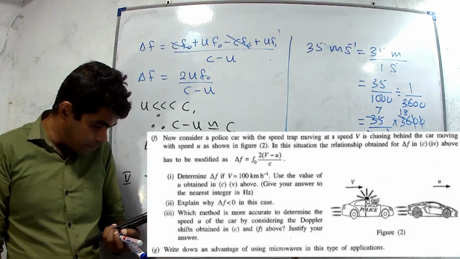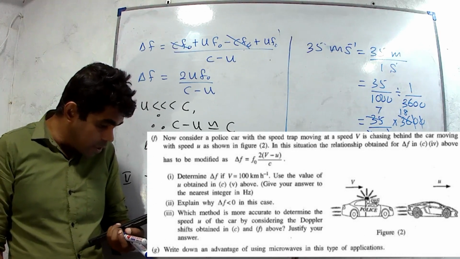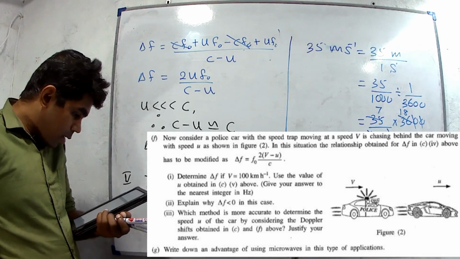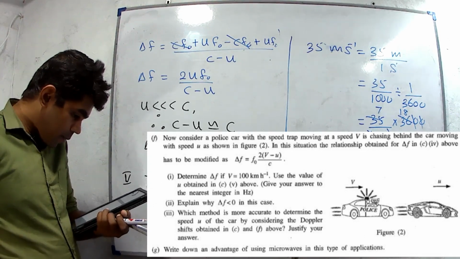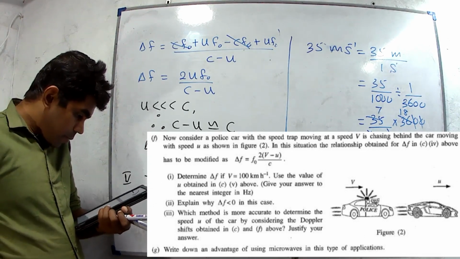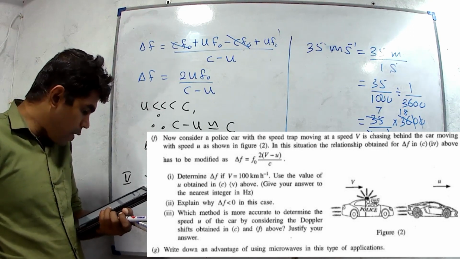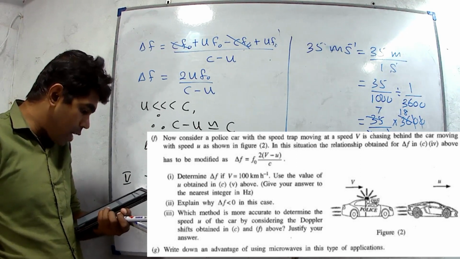Part F. Now consider the police car with the speed cap moving at speed v, chasing behind the car moving with speed u as shown in figure 2.